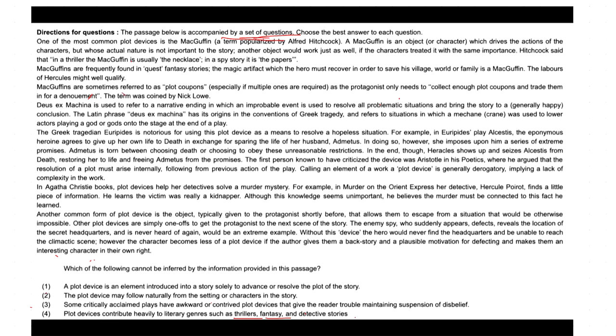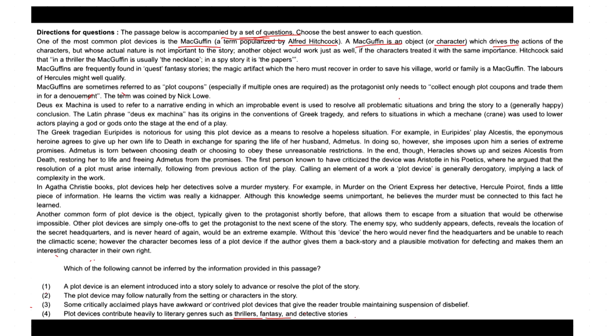We draw that the text is discussing plot devices, right? It is discussing the MacGuffin, a term popularized by Alfred Hitchcock. A MacGuffin is an object or character which moves the action of the story, right?